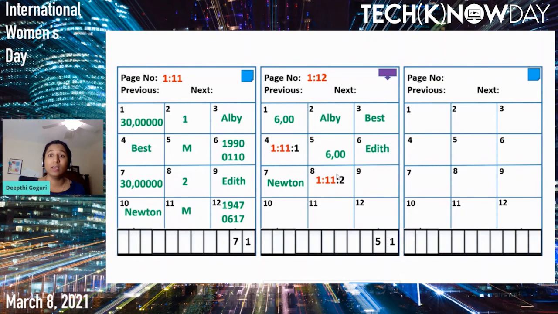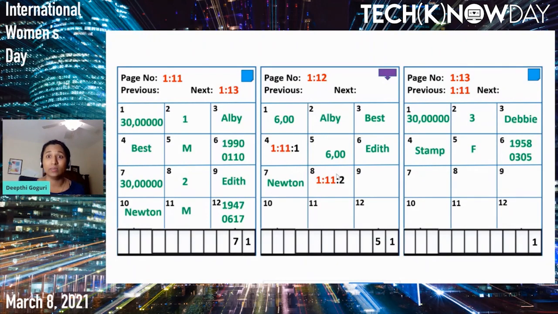Now we added page number 13. SQL Server added this page because we do not have space on page number 11. On page number 13, we have to add the pointer to the previous page, which is page number 11, and on page number 11, we have to add the next page pointer, which is page number 13. Page number 13 is brand new, so we have space in it. Let's go ahead and add that record.